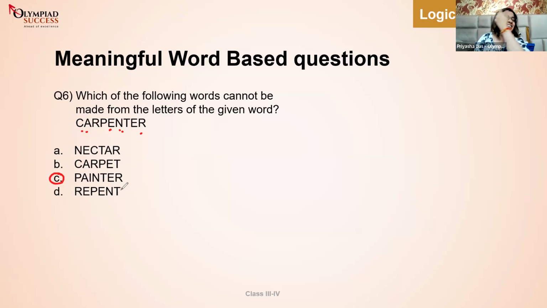Okay. Control. I was just checking if you people are awake or not. I'll keep on doing this, guys. Be ready for this in the class. I keep on checking if you people are awake. Okay. So I is the right letter. I is not present in carpenter, so we cannot make the word painter from it.